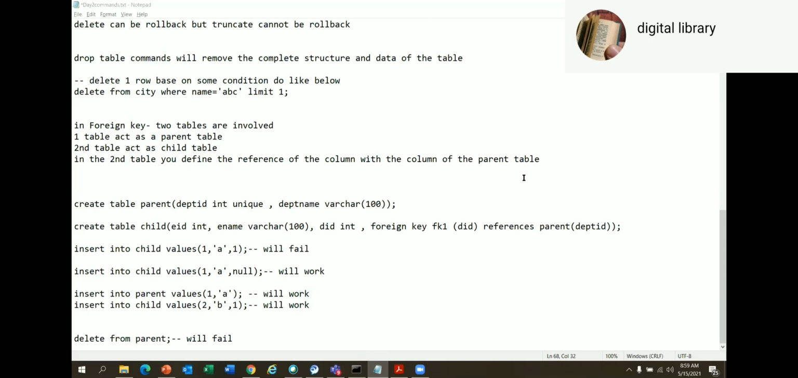Sir, in the third command, insert into parent values, if we change this parent to child, then it will work now, because the default value will be taken as null. No. You have to put a column because the child table has 3 columns. So the default value will not be taken as null. No, you have to put the column name.